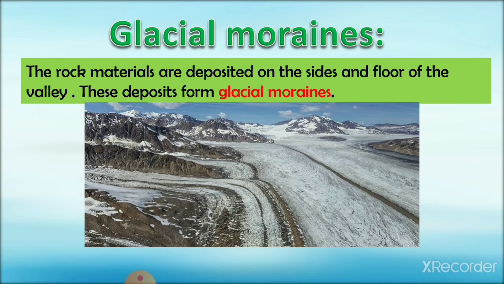Now when the glaciers start melting, their capacity to carry load is reduced as compared to when they are in frozen form. Thus the rock material is deposited on the sides and the floor of the valley, and this deposition forms glacial moraines, as you can see here. So these are called glacial moraines, which are formed when the glaciers melt and their carrying capacity is reduced, and they deposit the rock material on the sides and the floor of the valley. This is the work of moving glaciers.